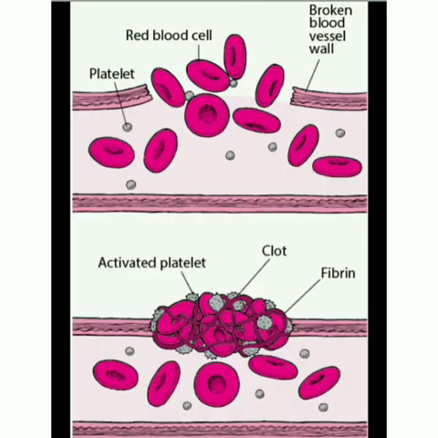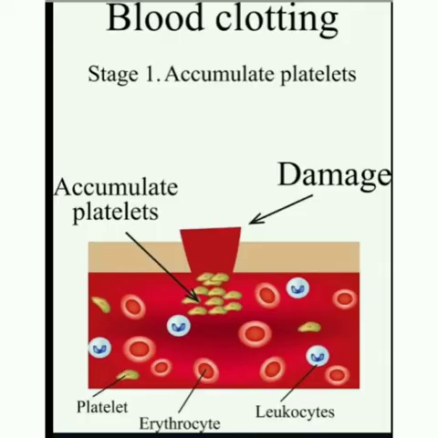Next one is the blood platelets. These are minute, anucleated, fragile, weak fragments of giant bone marrow cells called megakaryocytes. They play an important role in clotting of blood.